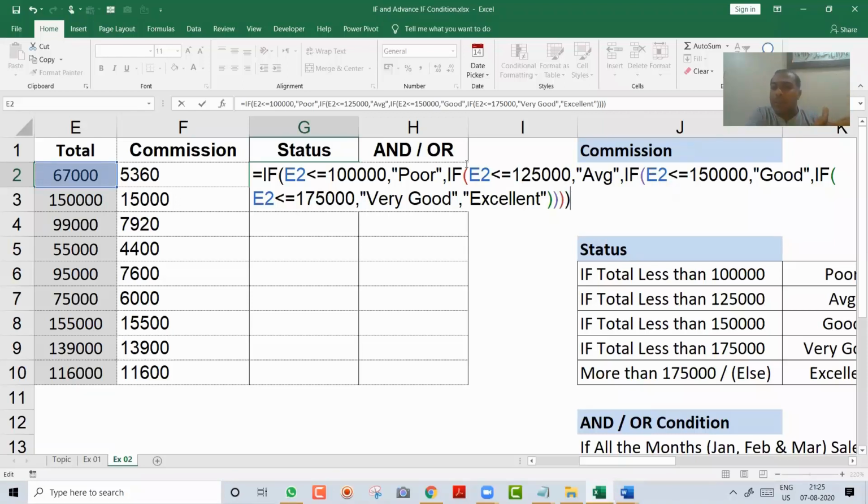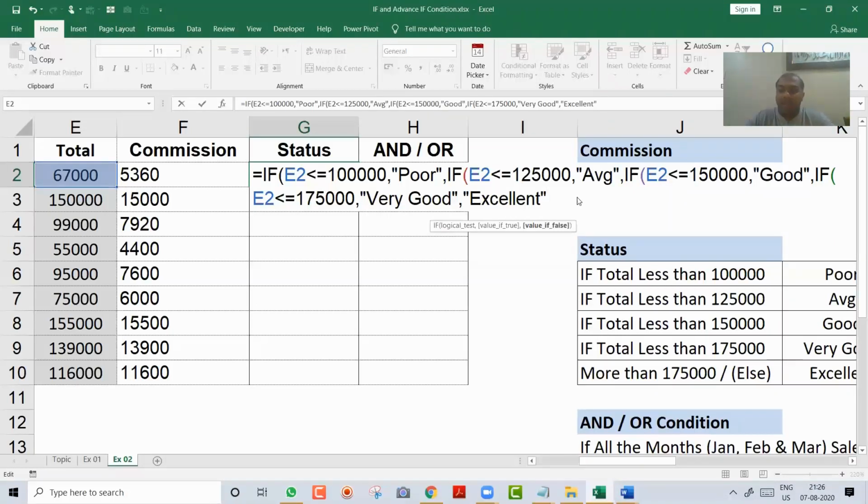So 4 times IFs. Now we might ask, okay, Ramzan, can I close here after poor? No, that is not the rule, boss. The rule which Excel has set, you have to follow. So in the end, you have to close all the brackets. If you say, no, I will close here, then you will get an error. So in the end, you have to close. But this is a training, so I am explaining. When you work practically in a company, you don't have to close the brackets. Excel closes brackets on its own. You don't have to close.